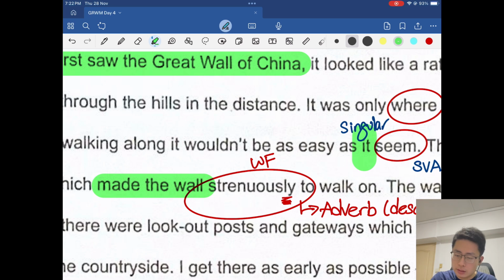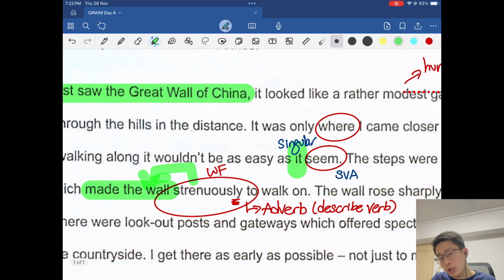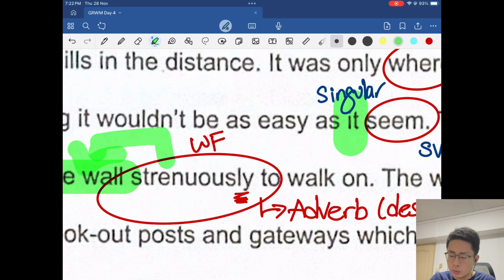It's actually describing the Great Wall, correct? And when we just use a regular word to describe a noun, like the Great Wall of China, we should use an adjective. So the adjective form of this word would be one where there is no ly, just like this, strenuous.